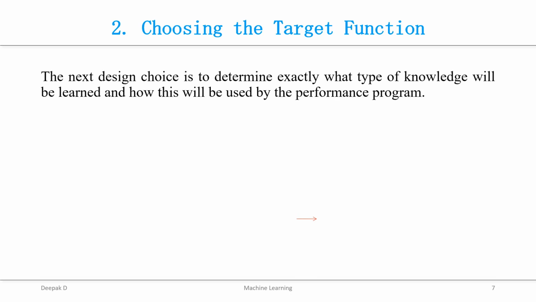Let's consider the checkers game. Here the checkers playing program can generate legal moves from any board state. So the program needs to learn how to choose the best move among these legal moves. The obvious choice for the type of information to be learned is a program or a function that chooses the best move for any given board state.